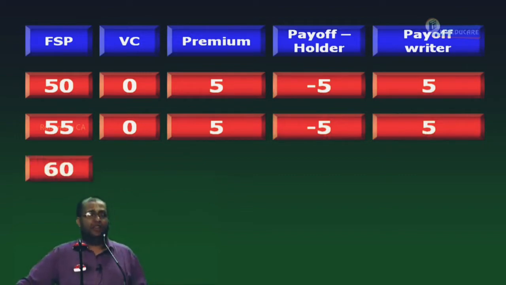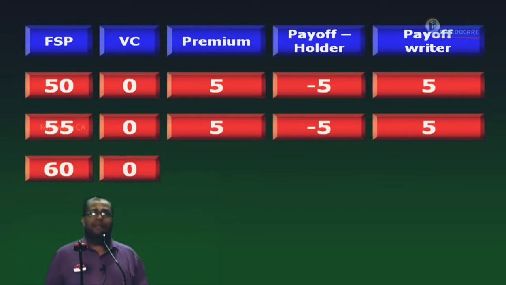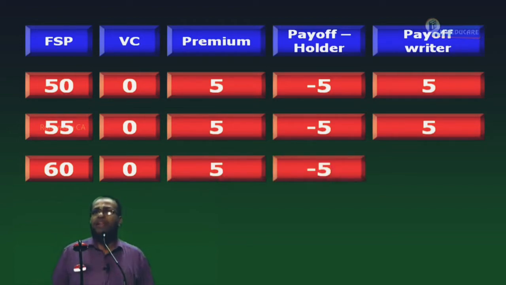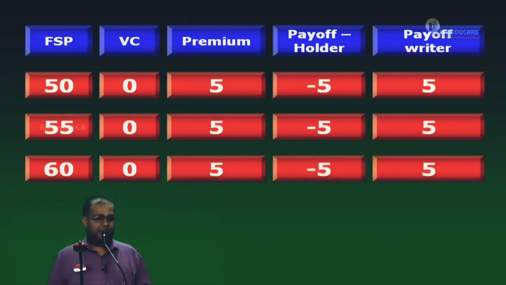Next, 60 rupees. FSP is 60. Tell me, will you exercise or lapse? When you lapse, what is the value of the call for you? 0. What is the premium? 5. The premium you lost, how many rupees? 5. What is the gain made by the writer? 5 rupees. Respond yes or no? 65.